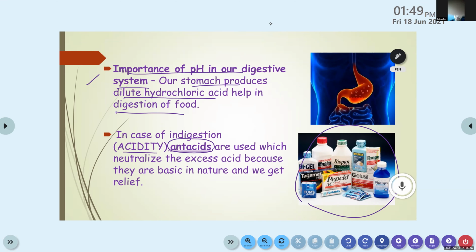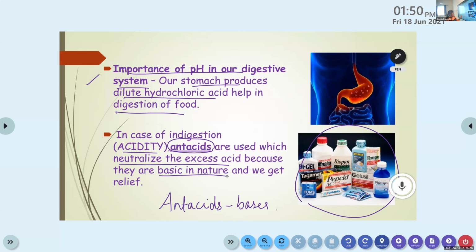Antacids are the medicines that we use for prevention of acidity, and they neutralize the excess acid. That means antacids are bases. They will neutralize the excess acid because they are basic in nature and we get relief.